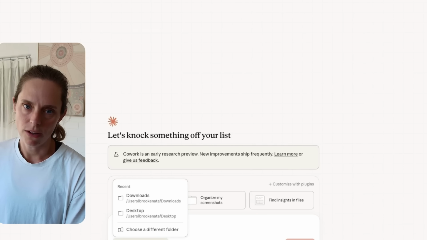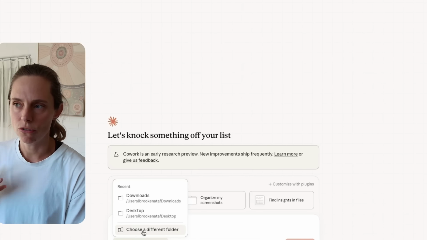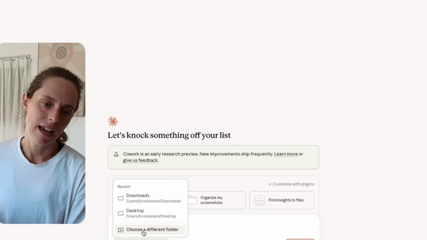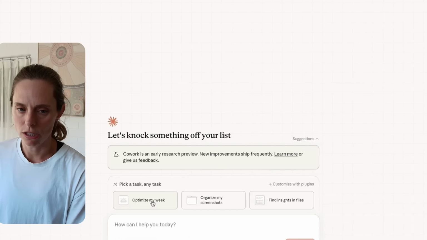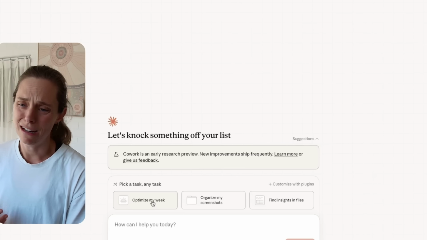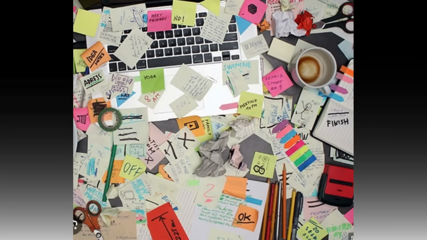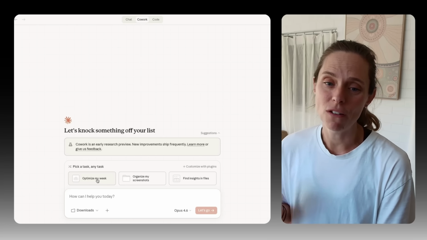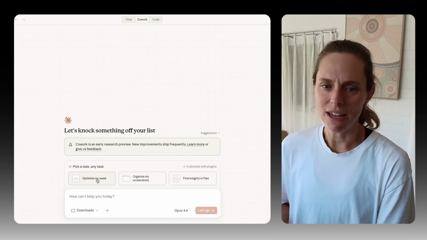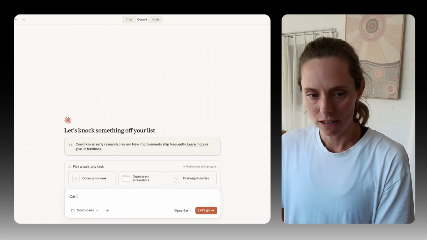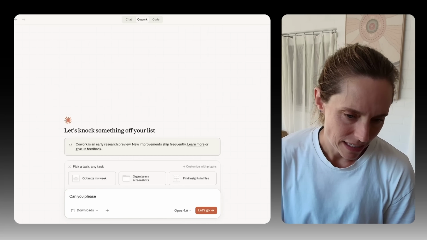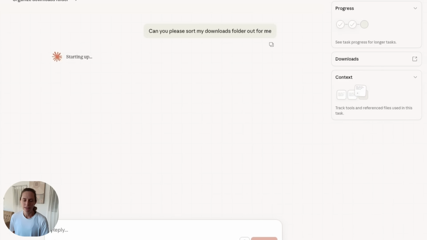This is one of the key features, right? We can now interact with Claude Cowork in our folders. So I'm going to give this one access to my downloads. The first thing I'm going to show you how to do is clean up your downloads folder. When Cowork first dropped, that was the very first thing I got it to do. It's been like 3 weeks and my downloads needs another cleanup, so let's get it to do that today. Can you please sort my downloads folder out for me? And then you can see over here, it's starting up this task.